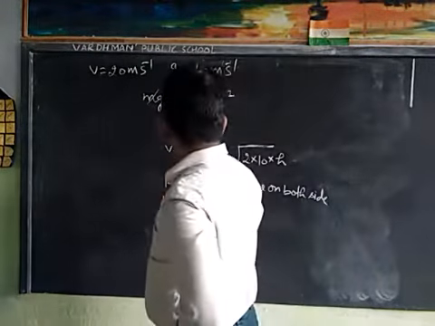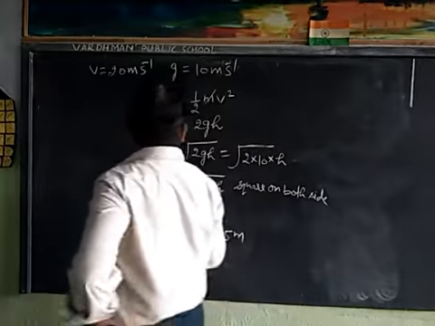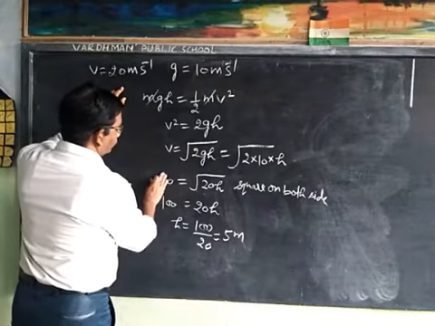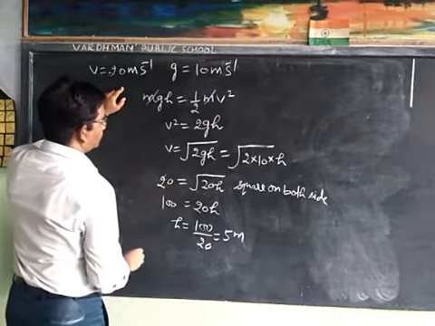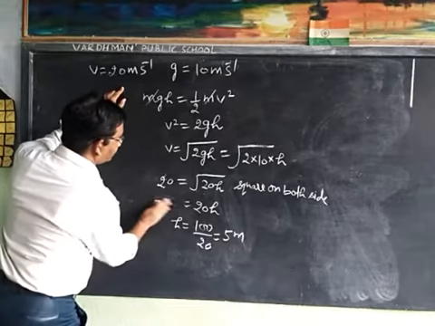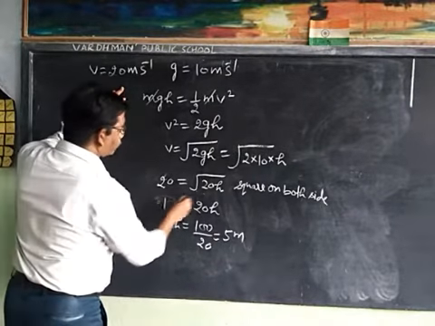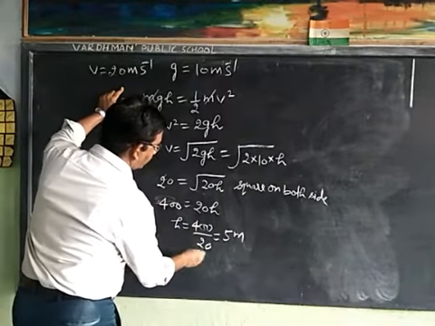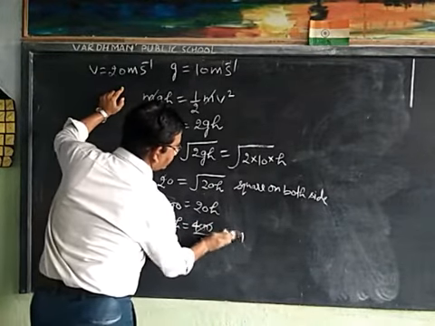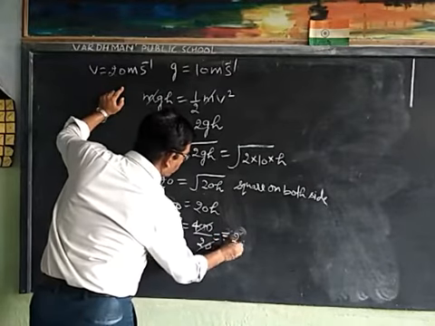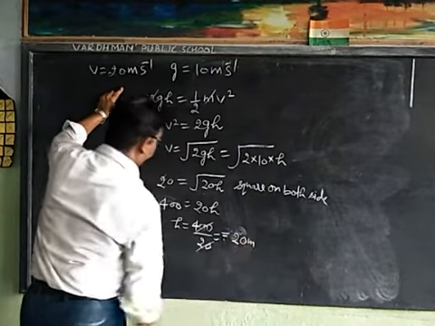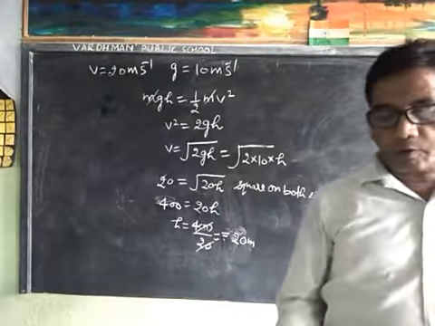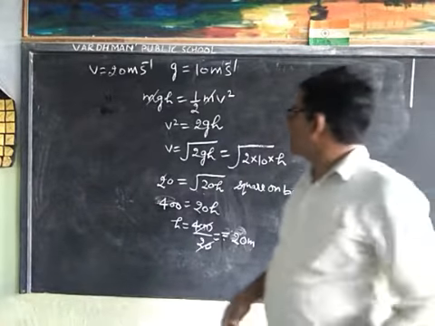We will see again v square. Sorry, the value of v is 20. Squaring on both sides, it becomes 400. Therefore, h is 400 upon 20, that is 20 meter. Height is 20 meter. Sorry. Now we will discuss the next numerical.